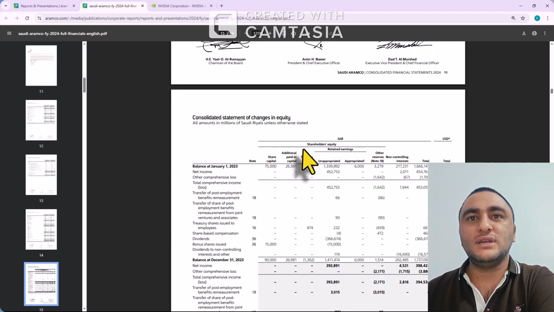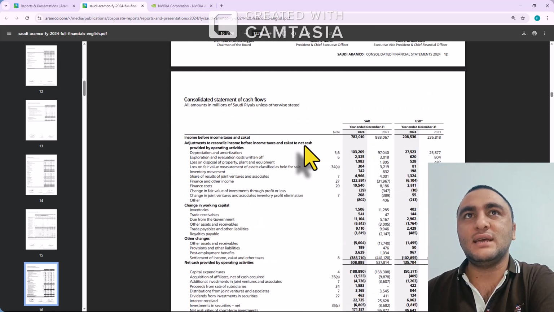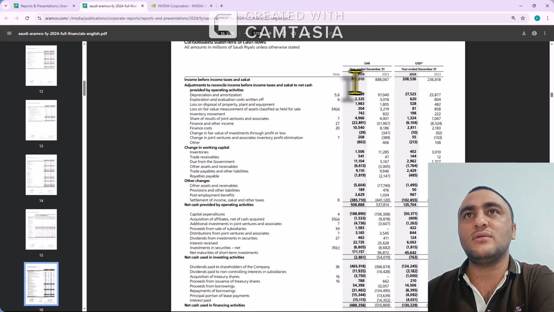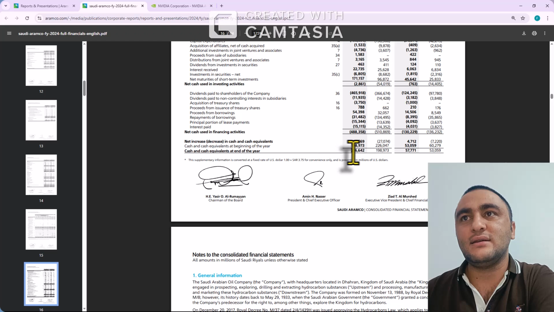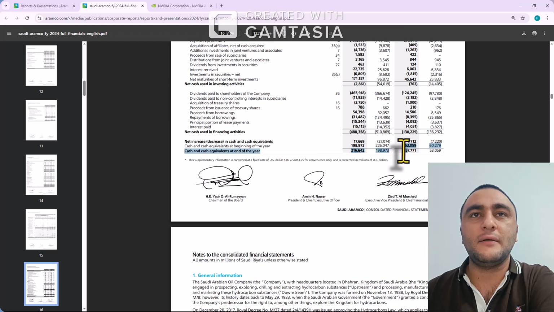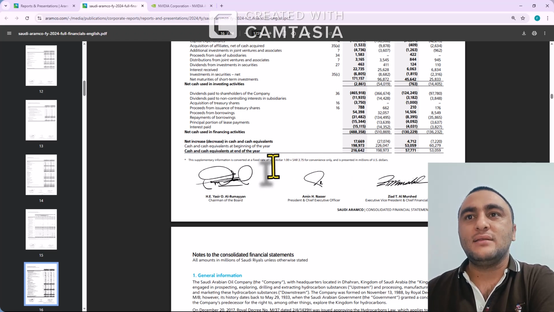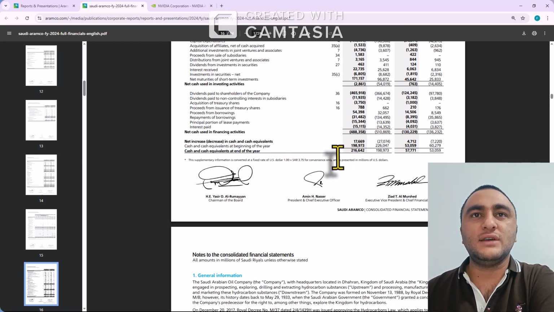So in the last we will just visit the cash flow. So income tax before zakat is like this. So they have indirect cash flow, and here you can see cash and cash equivalent at the end of the year is 216 billion in Saudi Arabia, 57 billion in dollars. This one is also a good cash flow.